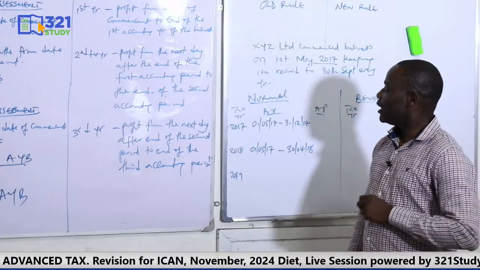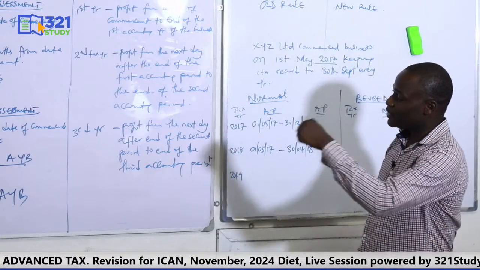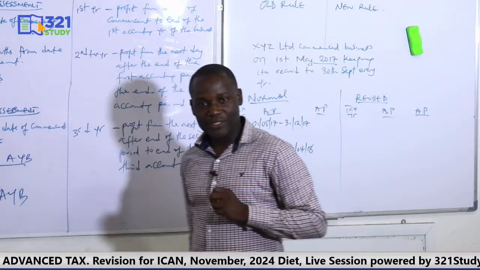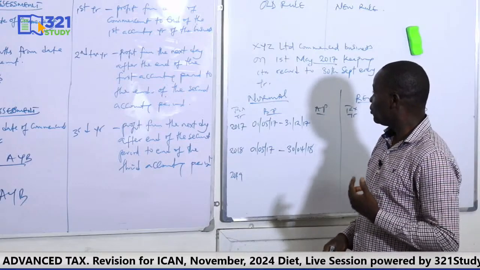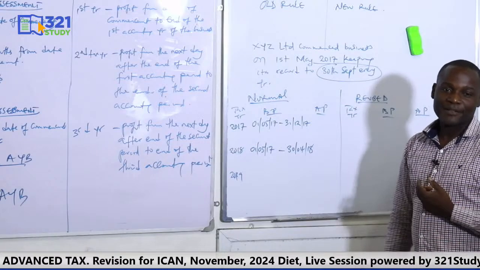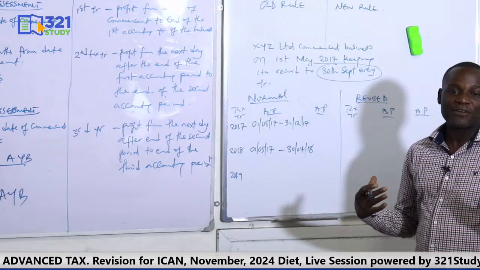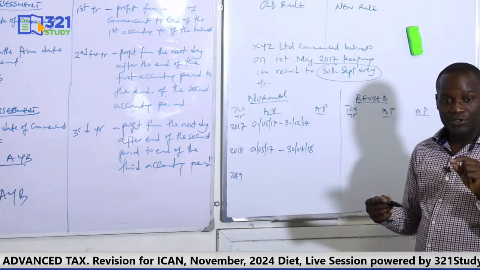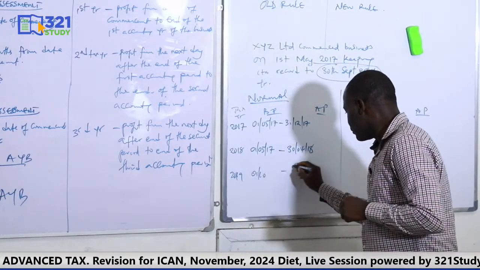Are we together? Now, in the third year, what profit will be taxed? We tax the profit of 12 months on preceding year basis. And remember, I told you about preceding year. You make use of the year end of the business. So if I'm to do PYB, I will go and find out what the year end of the business is. The year end is 30th September every year. So they keep their record up to September. That means their record keeping runs October to September. So the preceding year basis will follow suit in that accord.